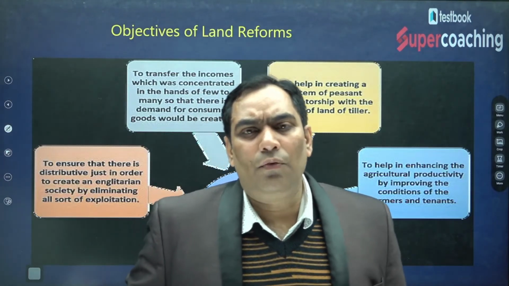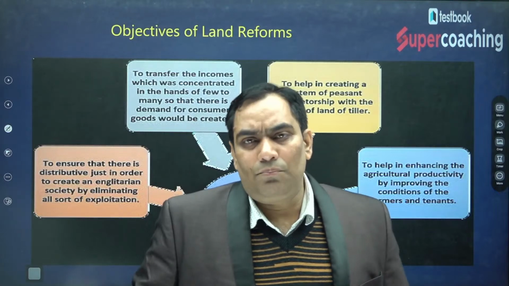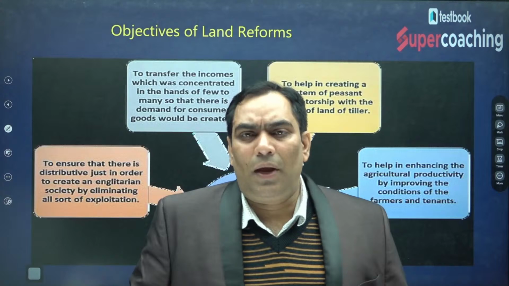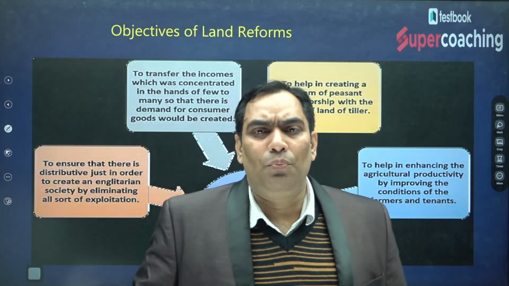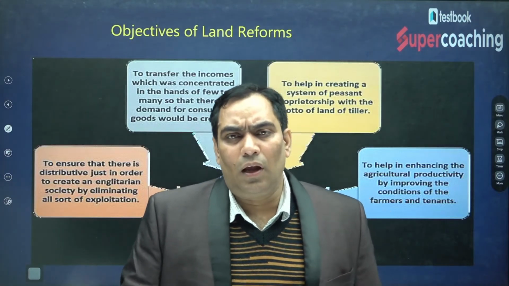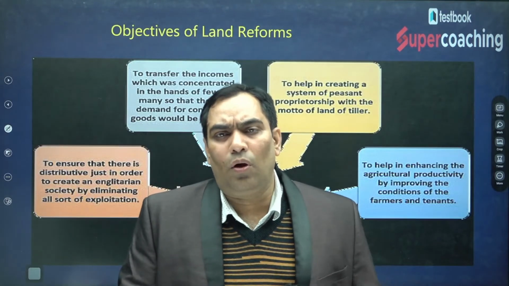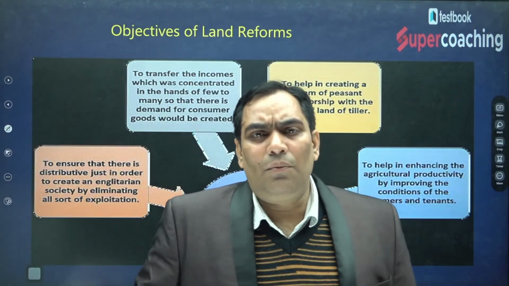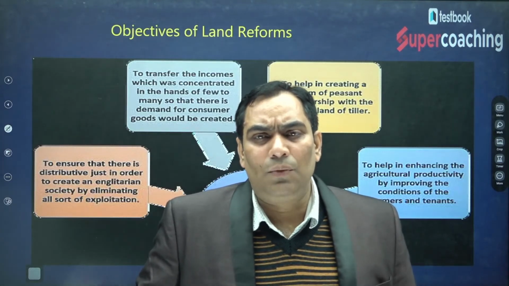So what is the meaning of egalitarian society? The egalitarian society means welfare of the maximum people. That means disparities should be reduced to the minimum extent. That is the meaning of welfare, and that can be ensured through the maximum production.